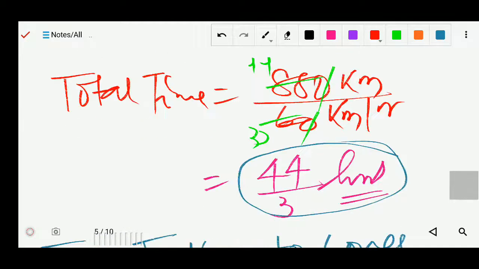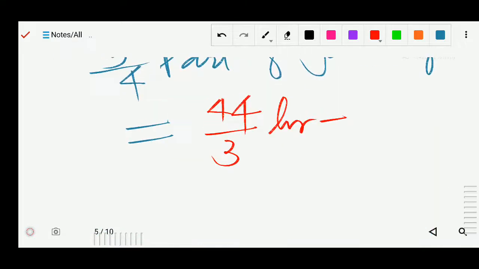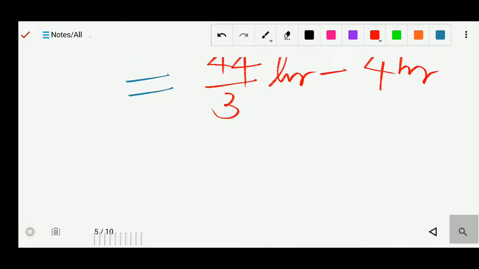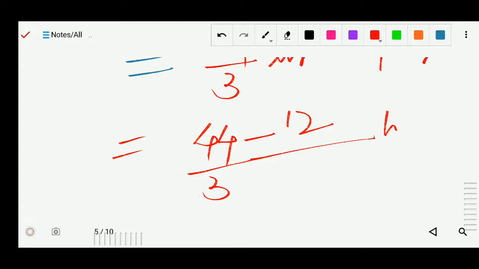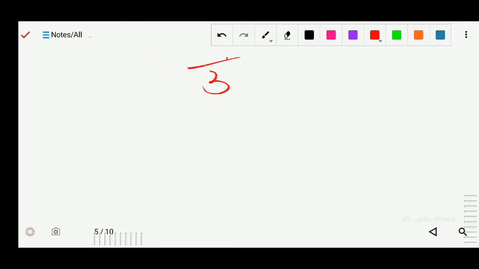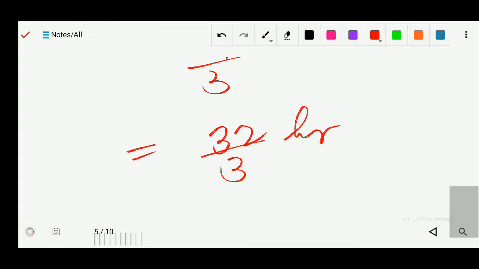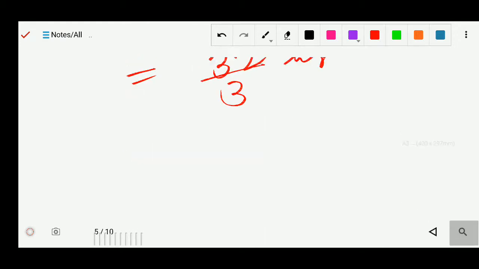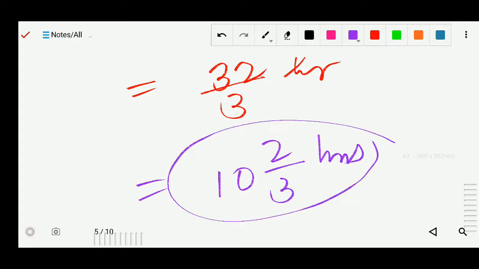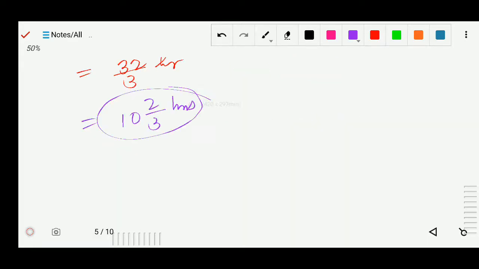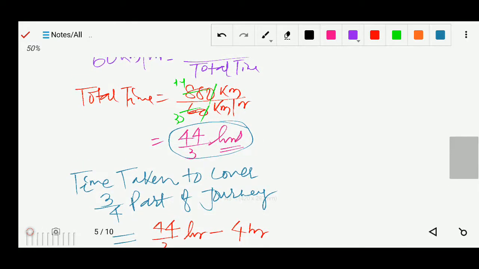This 4 hours we will subtract, so then we will know the remaining time. So 44 by 3 minus 4. We can take the LCM, so it will be 12. Now you can subtract, 32 by 3 hours. In the mixed fraction we can write 10 2 by 3 hours. This is the time taken to complete this 3 by 4 part of journey.